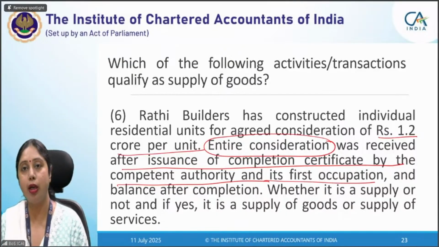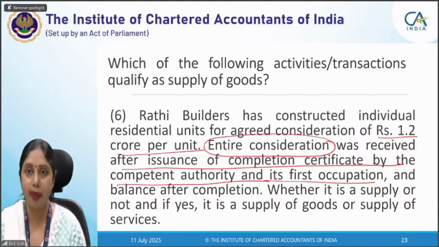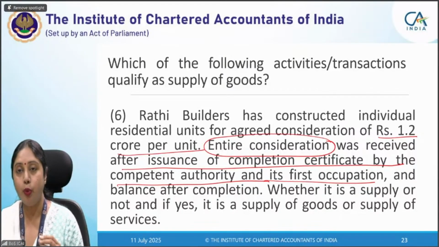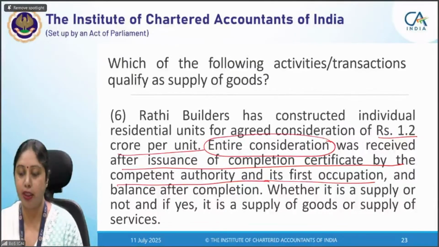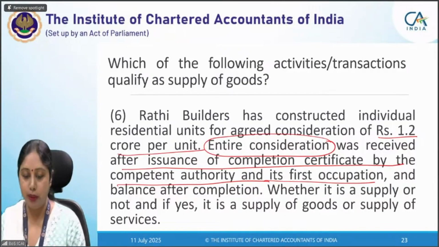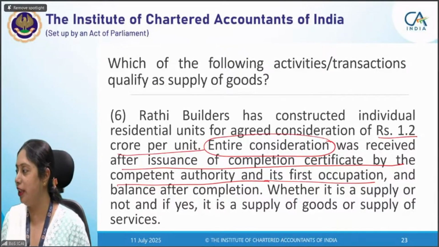You have received the entire consideration later. If some consideration is received before the completion certificate and some after, then it is a supply of services. If the entire consideration is received after the completion certificate is received, then what will it be considered as? Will this be a transaction of goods or a transaction of services? You can read the question, but I don't want to read it completely. I want you to apply your mind to this particular question. There is some catch in this question.